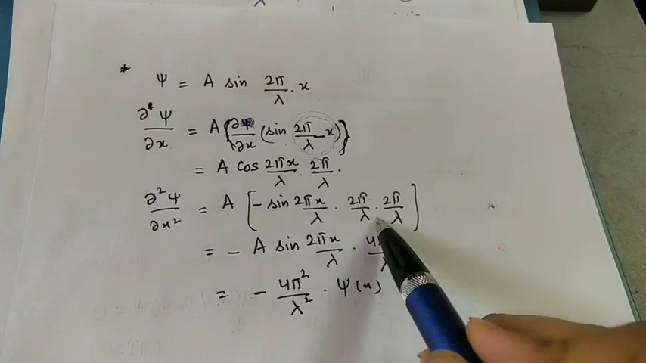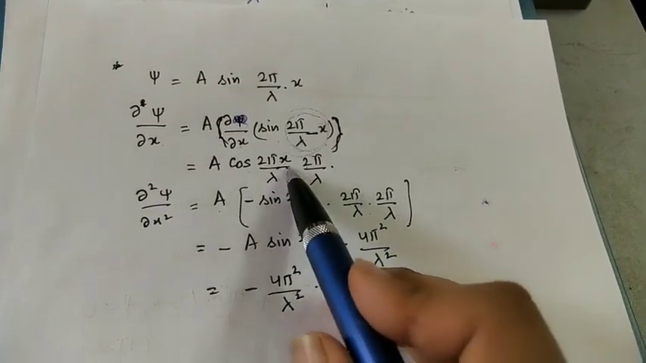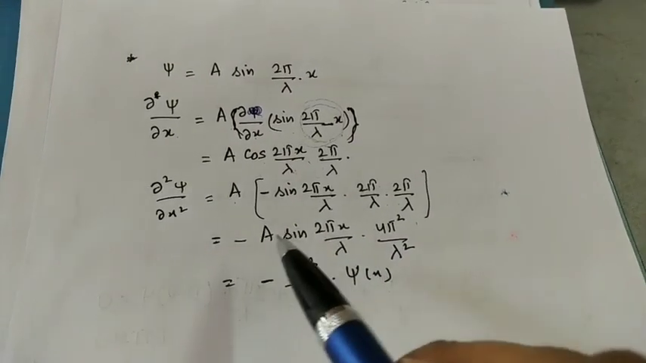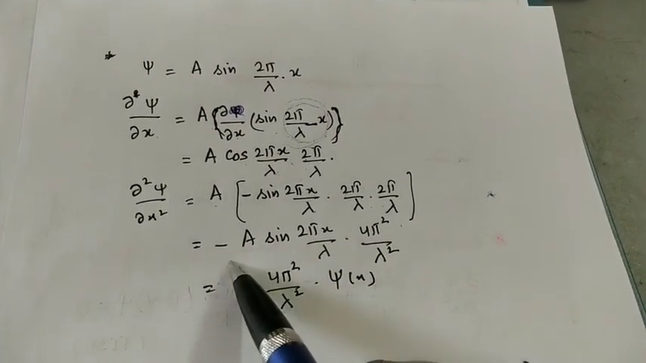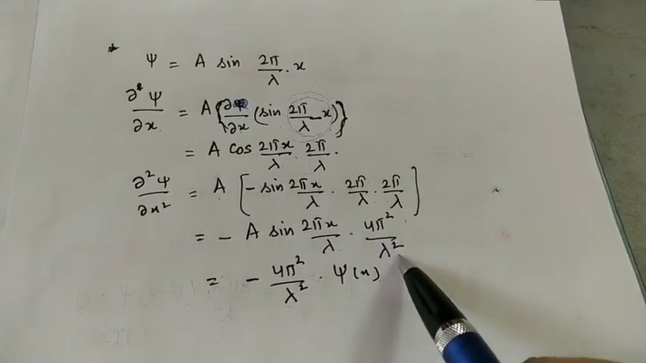1 2 pi upon lambda will remain the same, it is a constant, and the differentiation of 2 pi x upon lambda is again 2 pi upon lambda. So in total what we get is, with the minus sign, A sin 2 pi x upon lambda times 4 pi square upon lambda square.